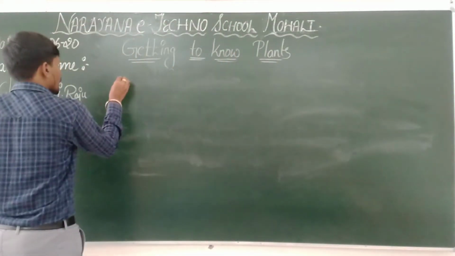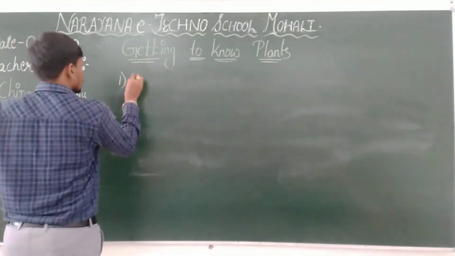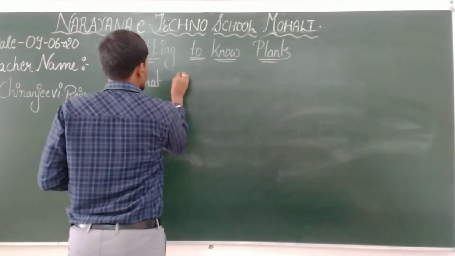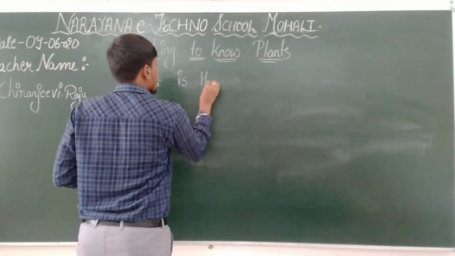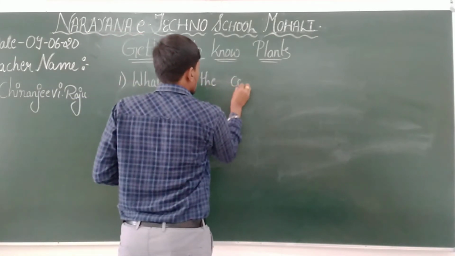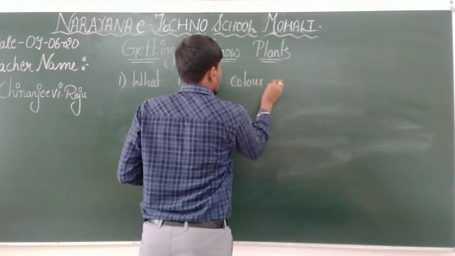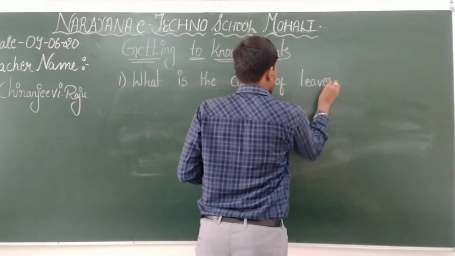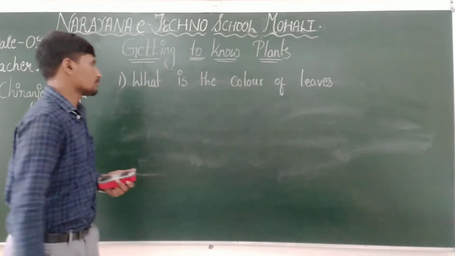Questions and answers. The first question is: what is the color of leaves?